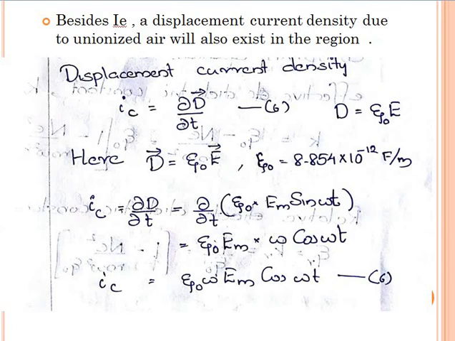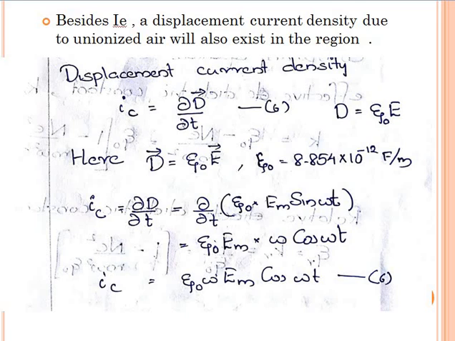Next we need to find the displacement current density, not only due to the effect of these free electrons. There is another current density arising due to the unionized air. In unionized air there will be a current density due to the electric field.